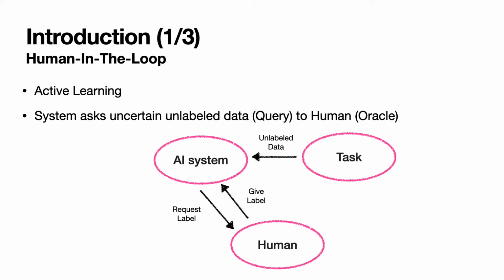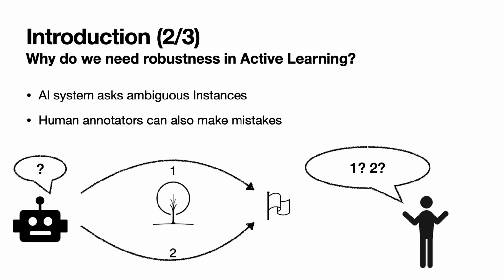My term project is about robust human-in-the-loop task and motion planning. To begin with, let me introduce human-in-the-loop. It is similar to active learning. We are given a bunch of unlabeled dataset, the system asks uncertain, unlabeled data to a human, and trains based on this data. So why do we need robustness in active learning?